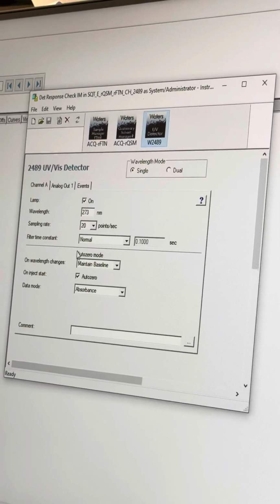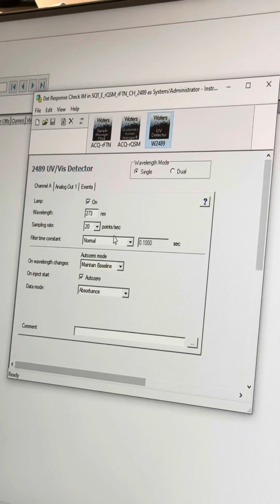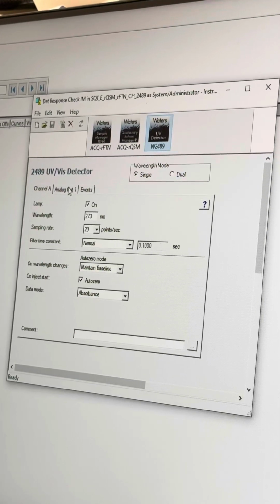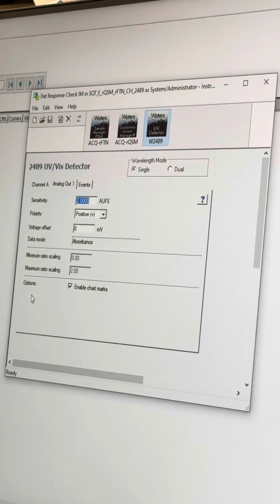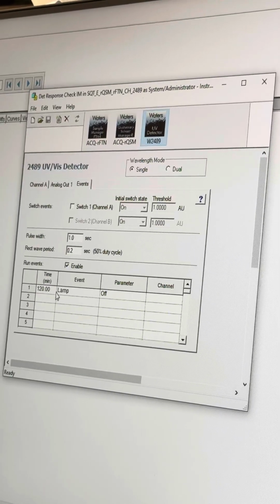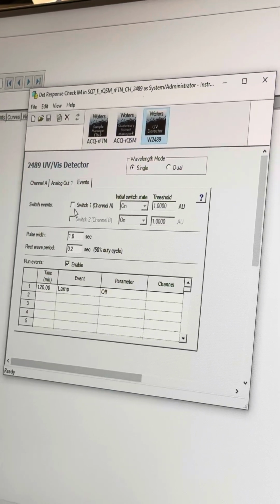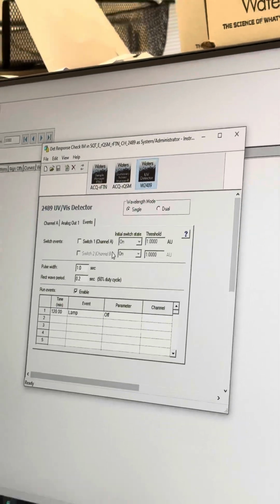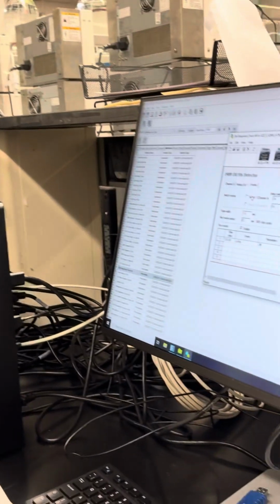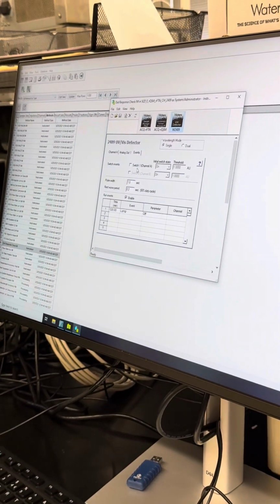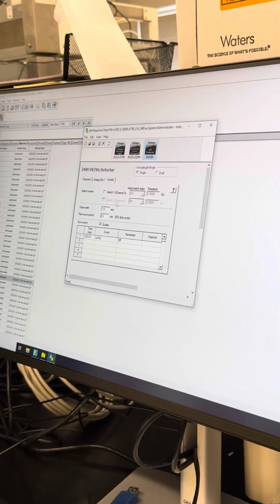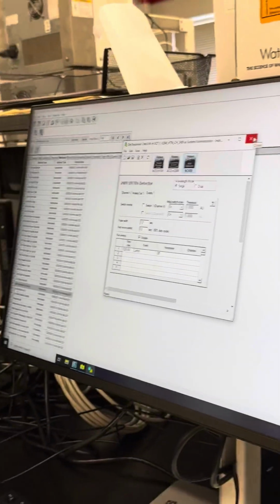The detector, this is where you set what wavelength you would like, what sampling rate, filter time, things like that, analog out and in. And then your events, this is going to be important. As you can see, the event is lamp off. So I have your diverter here set to switch 1. You can set that on and off, and that'll switch it between 1 and 2 for you guys. That way you can recycle your mobile phase. So that's going to be important for that. And that is the instrument method.